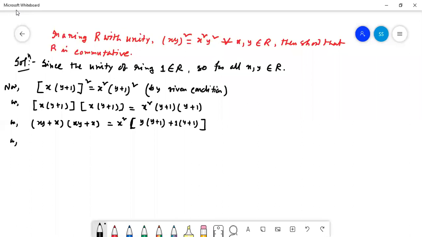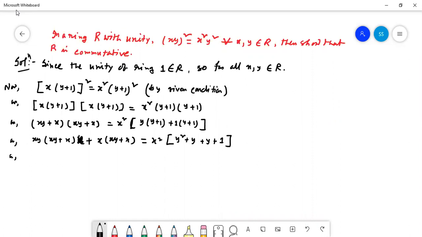Or from here we can write xy into (xy plus x). This is also by the distributive law, into this plus x into (xy plus x), that is equal to x square into, here it will be given, y square plus y plus 1 after multiplication.